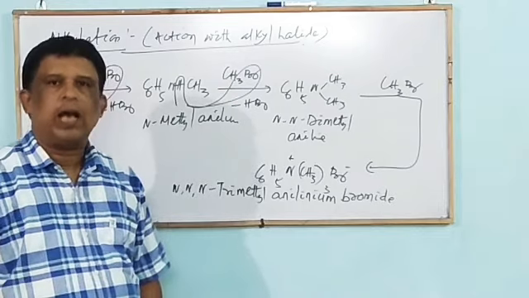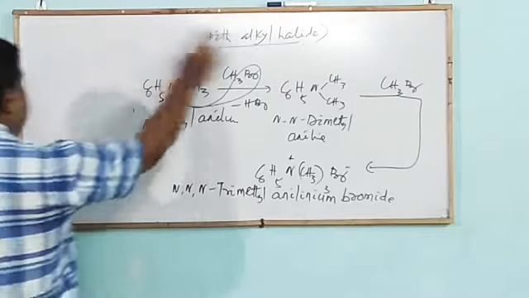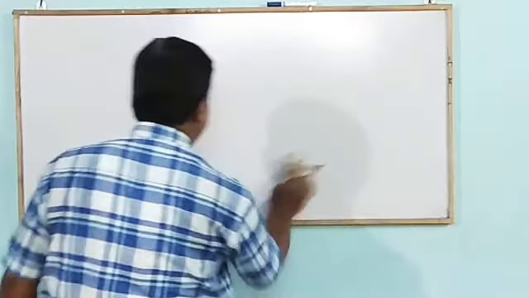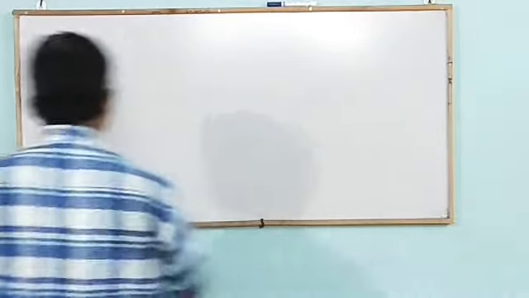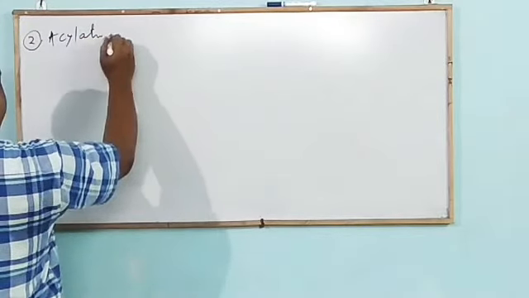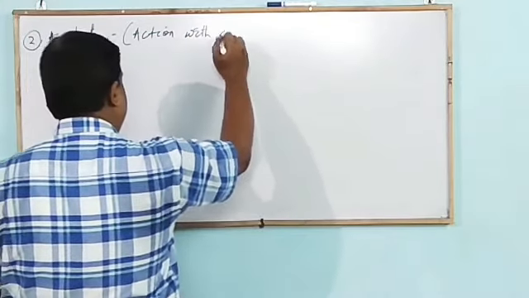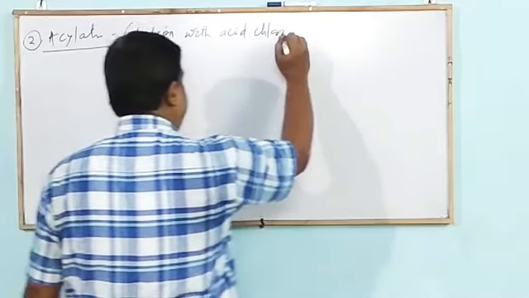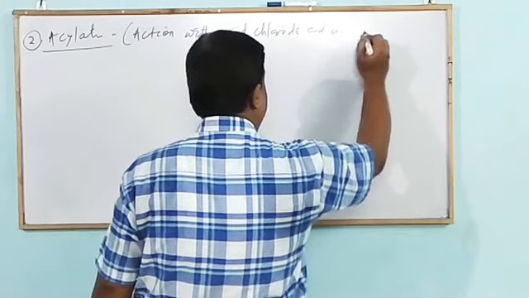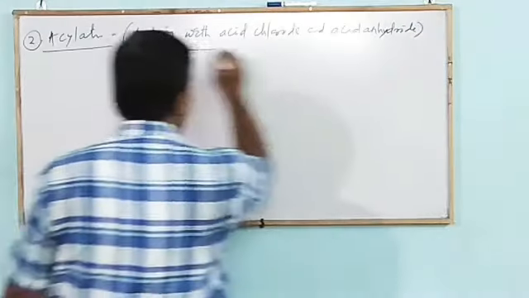Next we discuss acylation, the second chemical property. Acylation means reaction with acid chloride or acid anhydride.